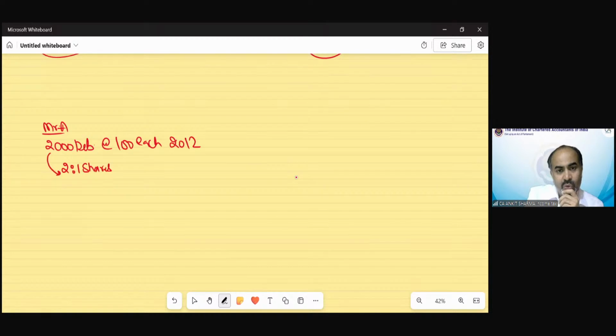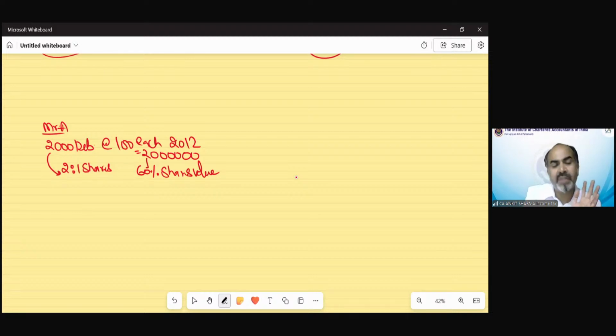And the total value of purchase of debenture was 2 lakh rupees. Out of this value, 60% is converted into shares. So at the time of conversion, you get 2 is to 1 equity shares, and 60% of the value of your debenture has been converted into shares. And this has been done in 2018.